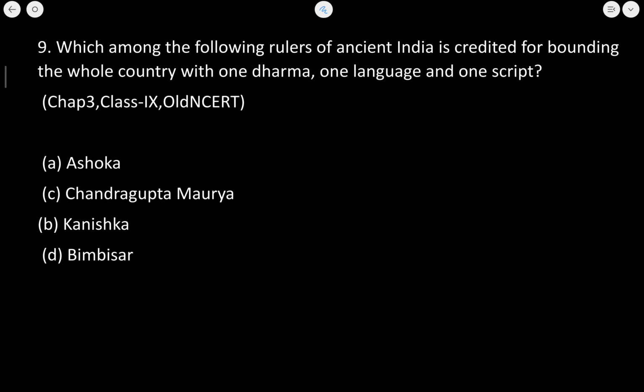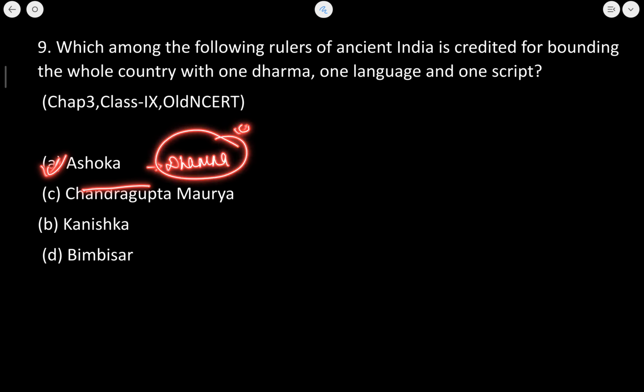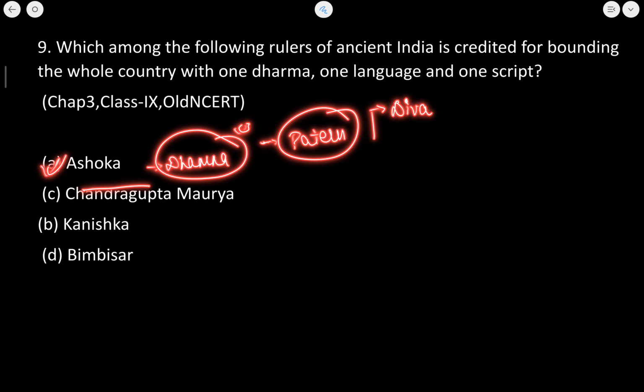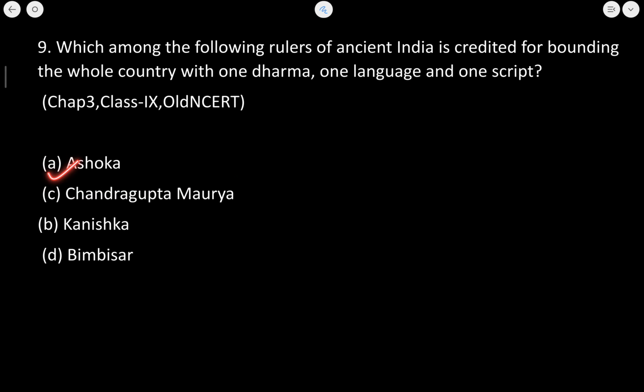Now, which among the following rulers of ancient India is credited for bounding the whole country with one dharma, one language, and one script? Obviously, I told you about Ashoka. Now, the policy of Dhamma was very prominent during his time. He followed the policy of Dhamma, which is also known as Dharma, and had a paternalistic outlook. I also told you about the title that he took, Devanam Priyadarshi, meaning beloved of the gods, okay? So this was the idea behind taking the name. So Ashoka is the correct answer.